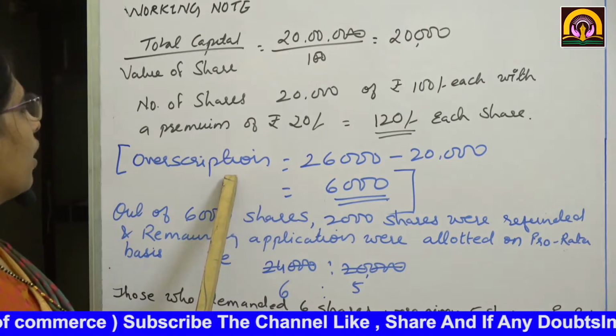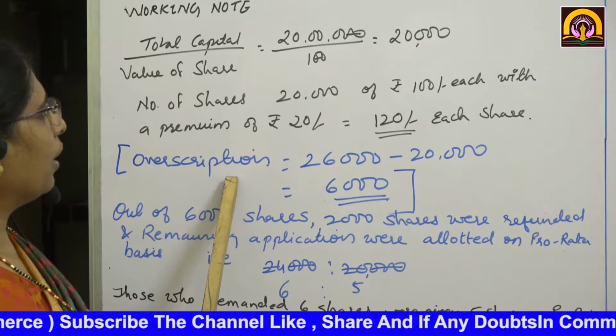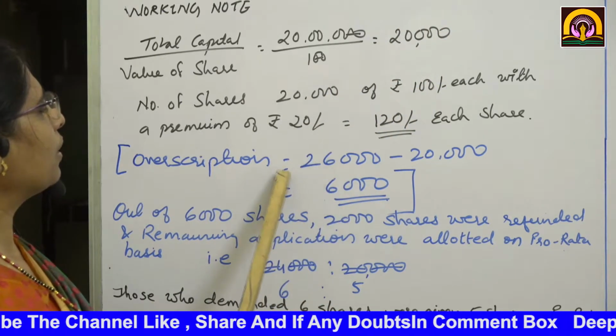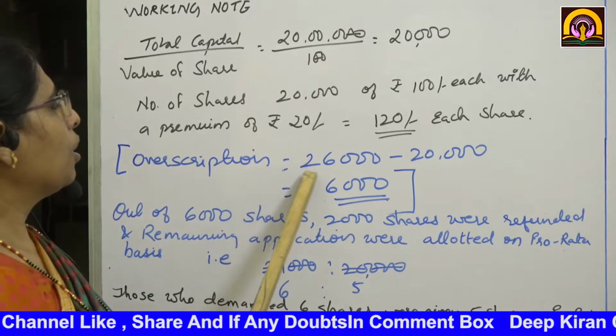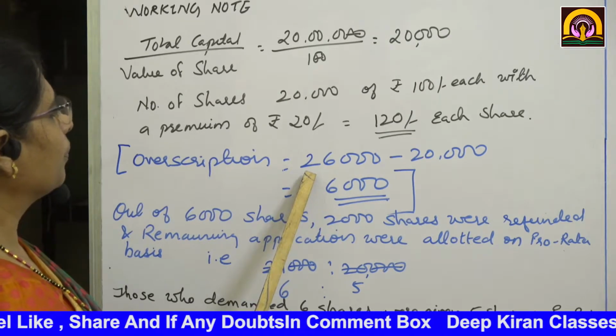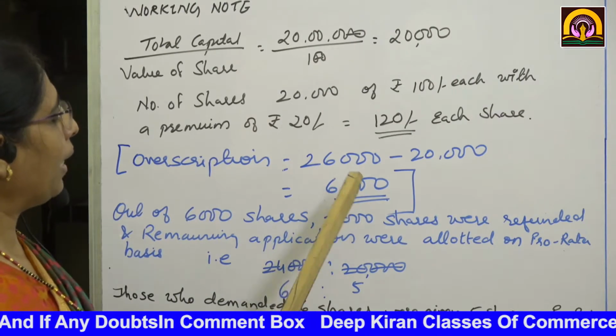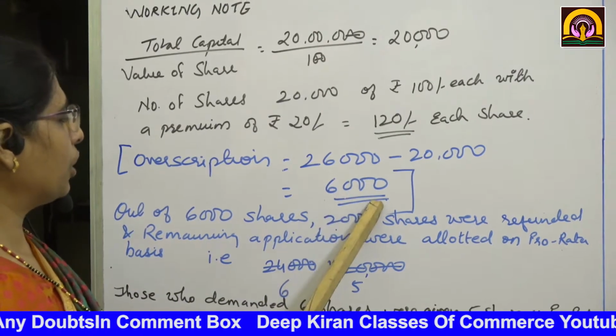There was oversubscription. We have issued 20,000, but in the market we received applications for how much? 26,000. So oversubscription is by 6,000 shares.